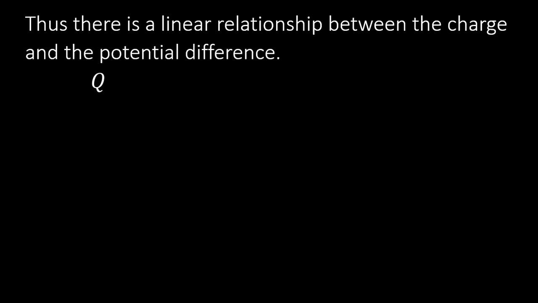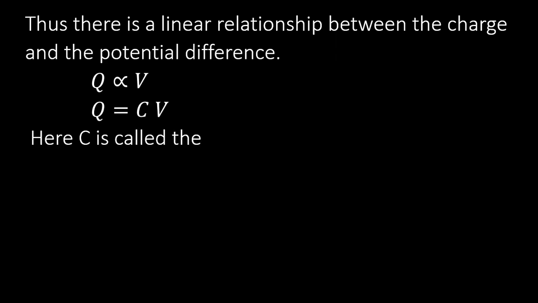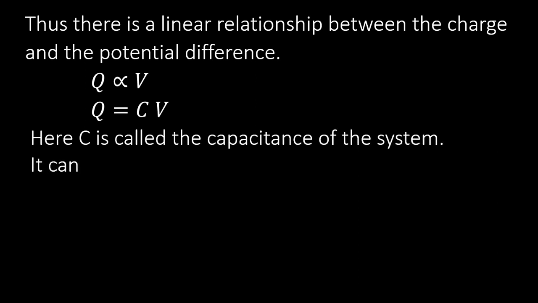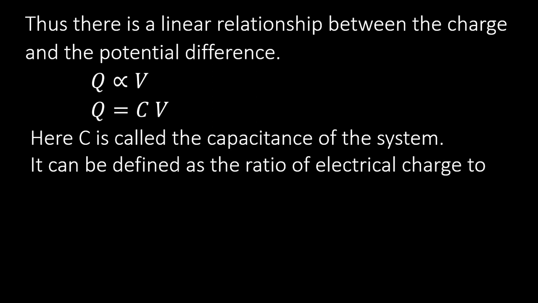There is a linear relationship between the charge and the potential difference. So Q is proportional to V, where V is the potential difference and Q is the given amount of charge, then Q equal to CV, and this constant is called the capacitance of the system.